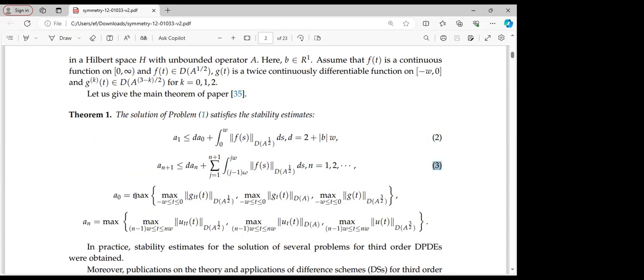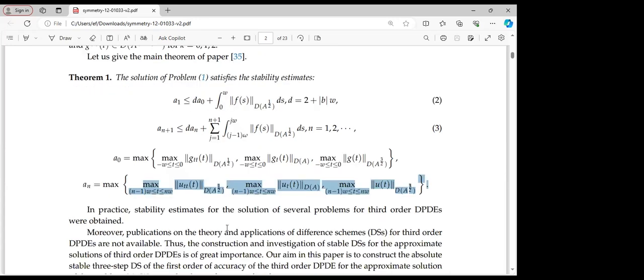And A naught is defined to satisfy the following condition. Also, in general, A n for n taking values from 1 to 3 will also satisfy the following max function that has been defined here. So in practice, stability estimates for solutions of several problems of third order PDEs were obtained.